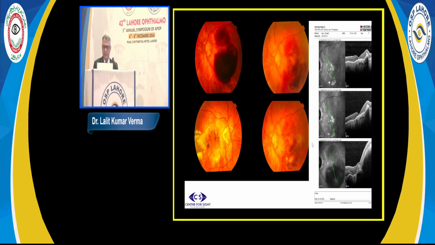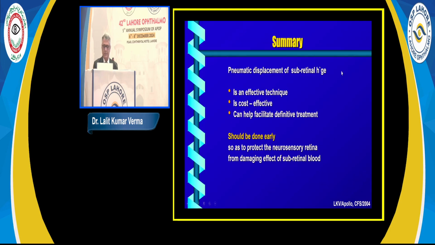And this was the corresponding OCT. This was at presentation. You can see a huge PED, and gradually this PED has resolved at a couple of weeks of follow-up. So pneumo displacement of a moderate sized submacular hemorrhage does work. It's a cost-effective technique because it does not require vitreous surgery. But as I said, it should be done as early as possible so as to protect the neurosensory retina from the damaging effect of the contracting clot.